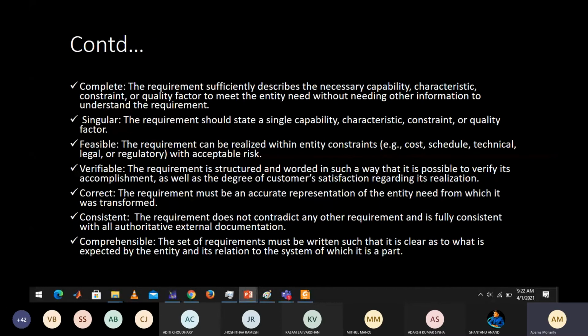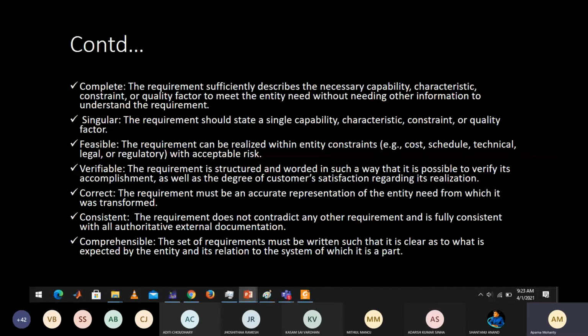Next is, it should be singular. It should state a single capability, characteristic, constraint or quality factor. It should not be a single thing handling multiple things, good at something and bad at something. That way it will be tougher. So whenever you specify a requirement, be specific.